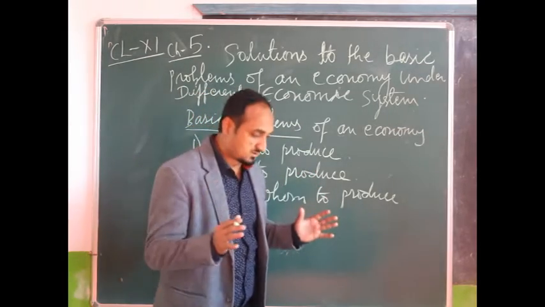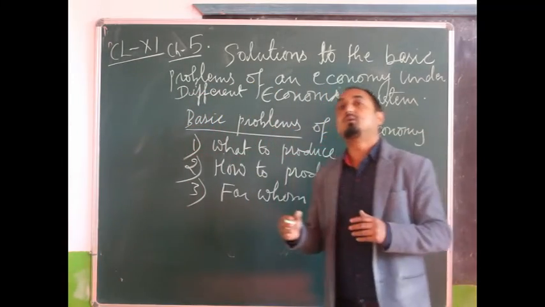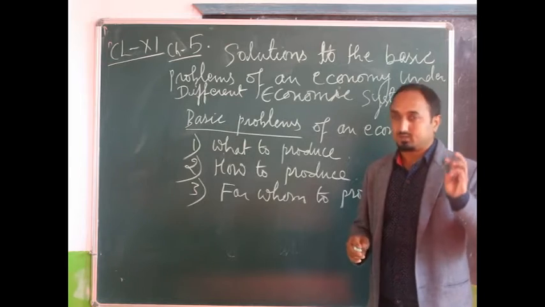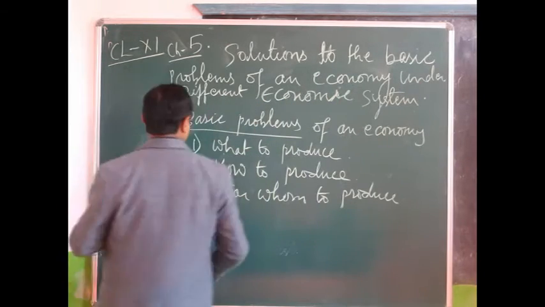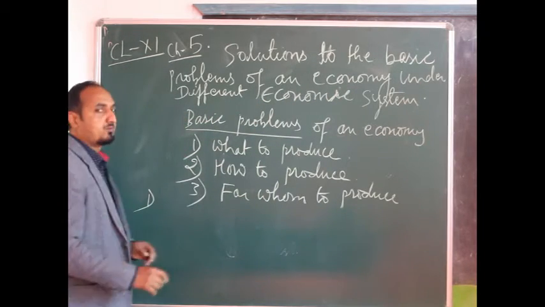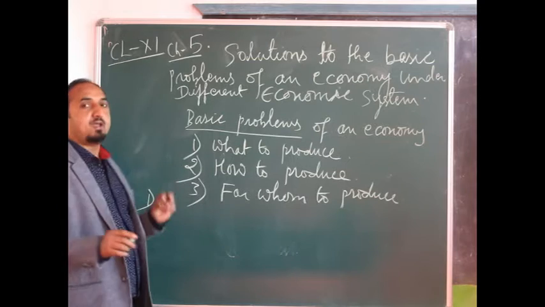Now we have to discuss how this problem can be solved in different types of economy. The different types of economy we have are socialist, capitalist, and mixed economy.